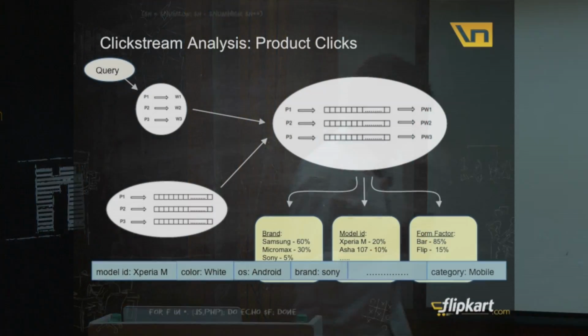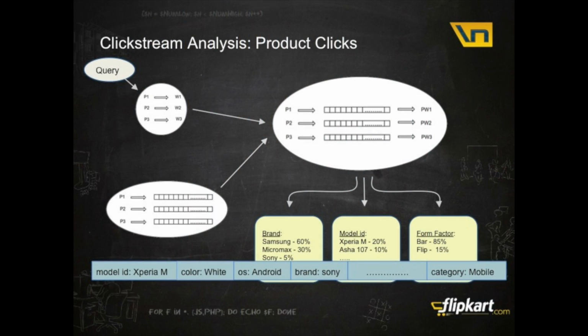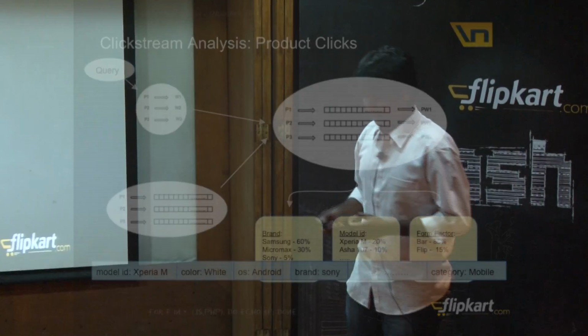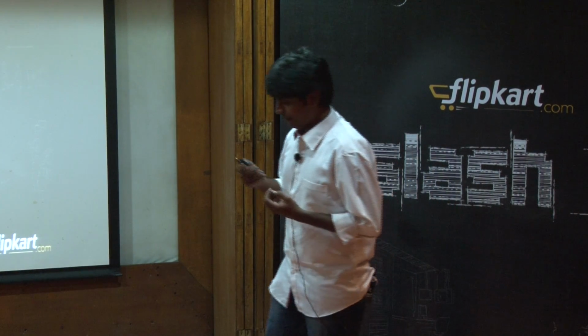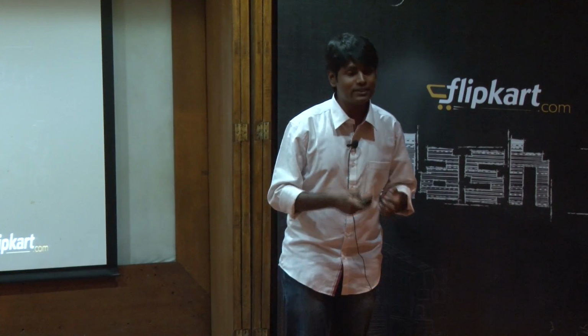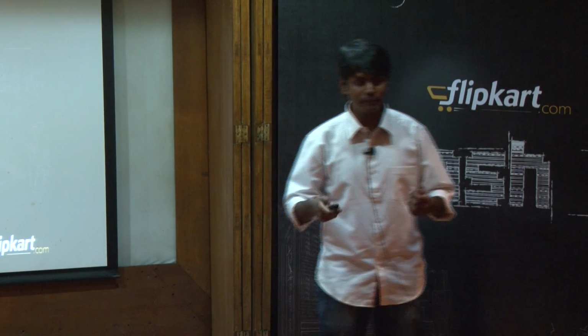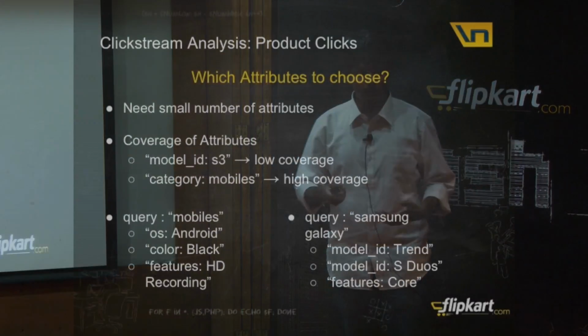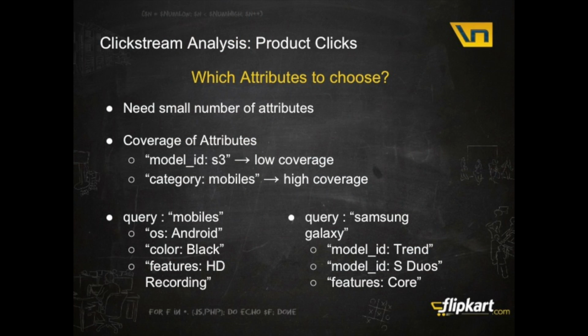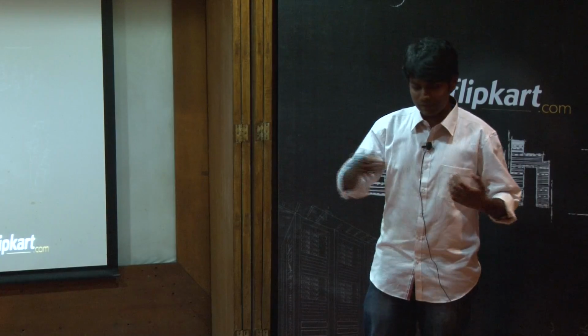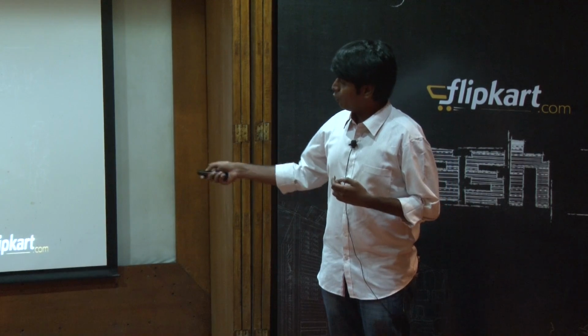So one way of using this data is, whenever this query gets fired in the future, I can remember that this is the product ordering it should have, and I can put it on the view. But that will become really like memorizing. We are memorizing what products to show for a particular query, and it does not generalize very well. But these products also have attributes associated. These products are made up of attributes.